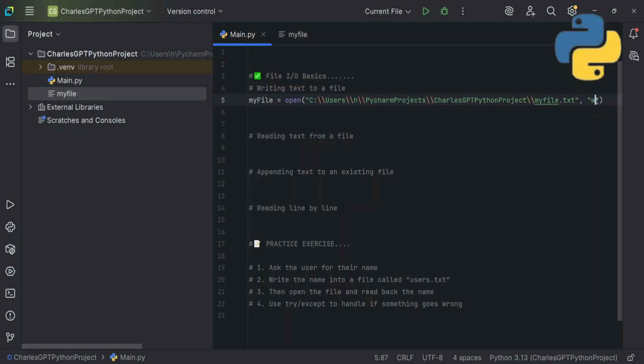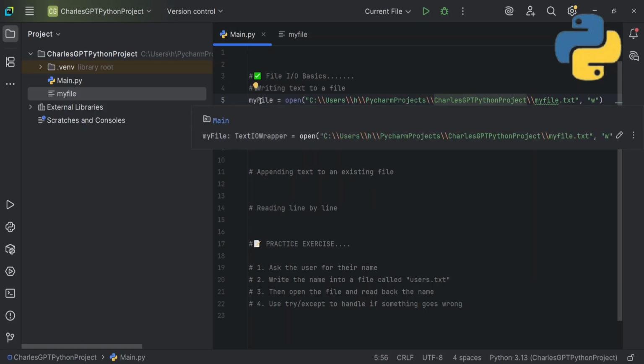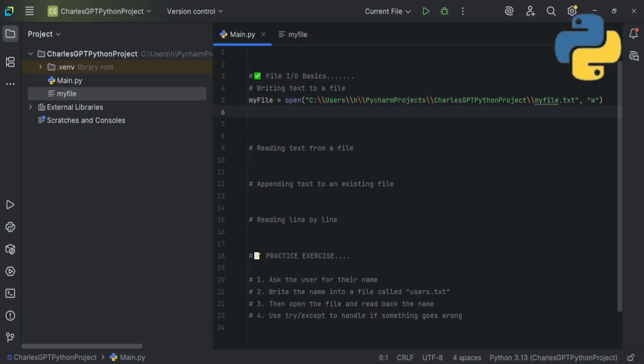There are lots of modes, but the most important ones are W, R, and A. W is for writing, R is for reading, and A is for appending. For now, we're working with writing, so we use W. What this simply does is, we have a variable called my_file. We are trying to write to it, so we are opening it. We are telling Python the location of the file, then what we want to do with it: we want to write something. You say okay, now go ahead. What do you want to write? So I now call my_file.write.